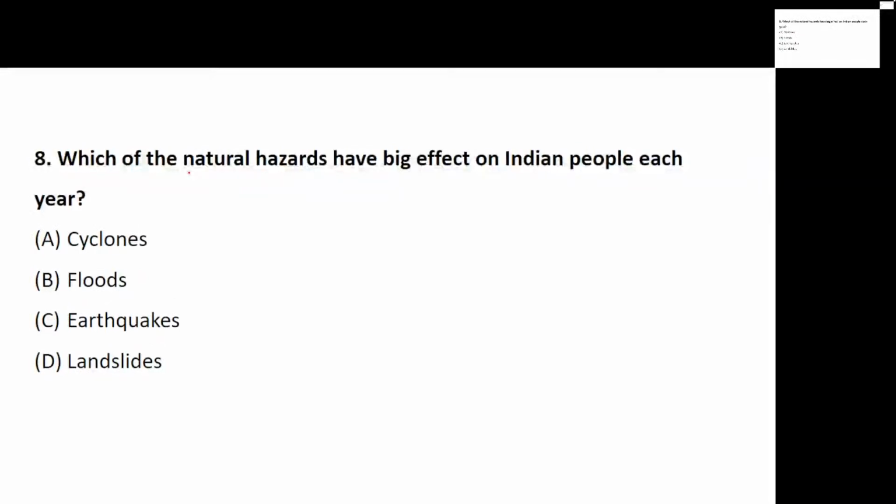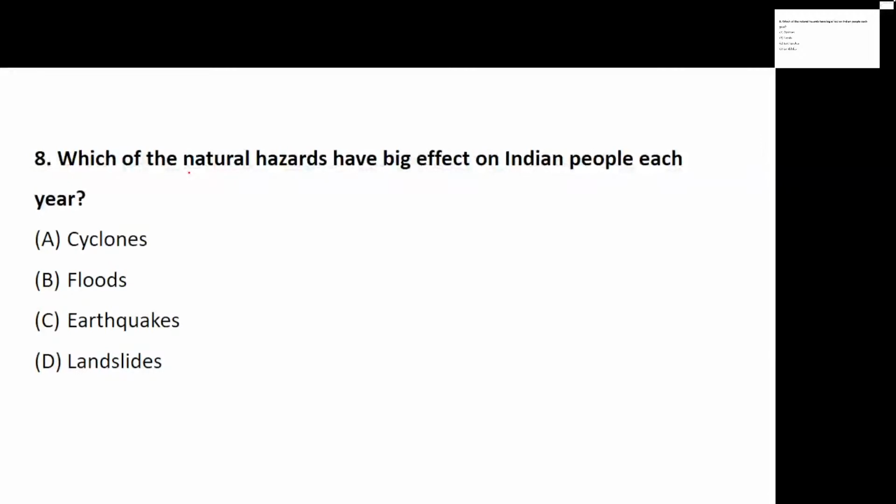So question number 8 is, which of the following natural hazards have a very big impact on Indian people each year? They have given the natural hazards, and they are talking about the role of natural hazards in India, especially the impact on the people. So whether it is cyclones, floods, earthquakes, or landslides, which of the natural hazards have a very big impact on the people of India?